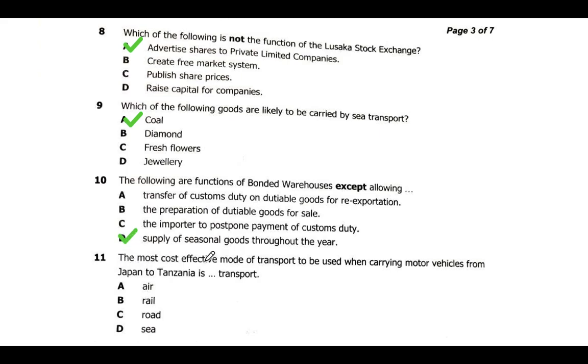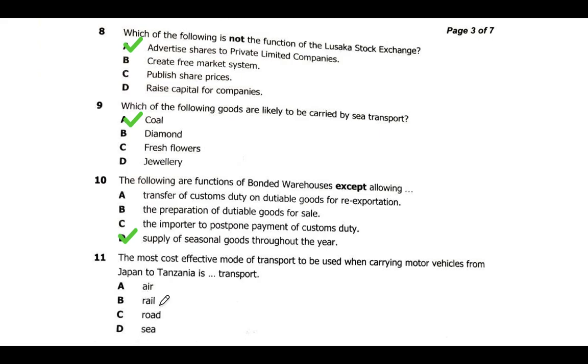The most cost-effective mode of transport to be used when carrying motor vehicles from Japan to Tanzania is dash transport. The one which is most efficient is the sea, because on the sea a lot of goods can be carried. The motor vehicles can be carried.